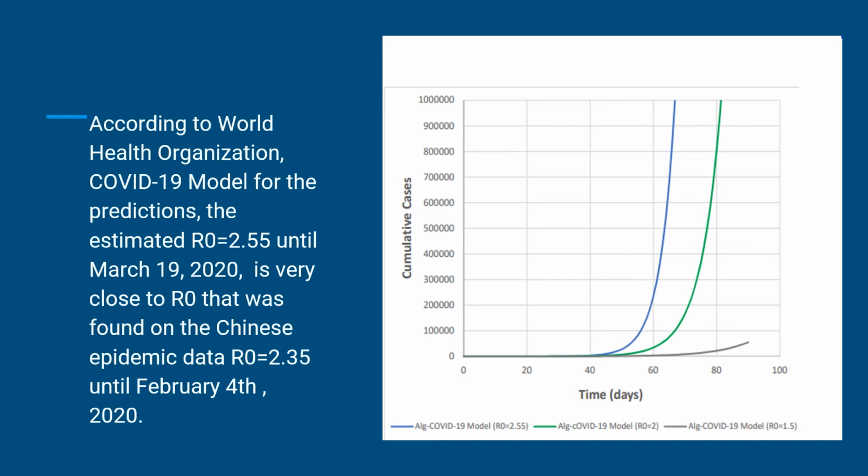According to the World Health Organization COVID-19 prediction model, the estimated R naught equal to 2.55 until March 19, 2020 is very close to the R naught found on the Chinese epidemic data, R naught equal to 2.35 until February 4, 2020.